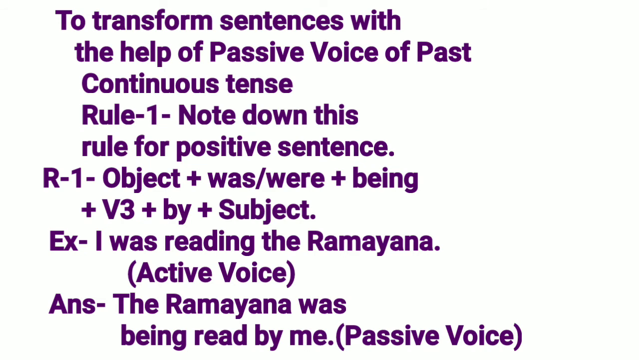Rule 1. Note down this rule for positive sentence. R1. First of all, object, then was or were, then being, then V3, then by, then subject. Students, if the object is singular, we shall use was, and if the object is plural, we shall use were. Example: I was reading the Ramayana. Answer: the Ramayana was being read by me.